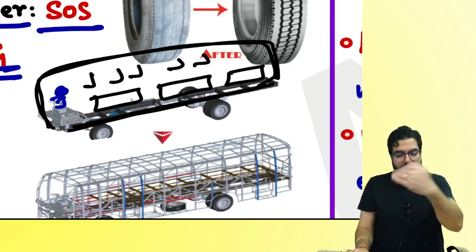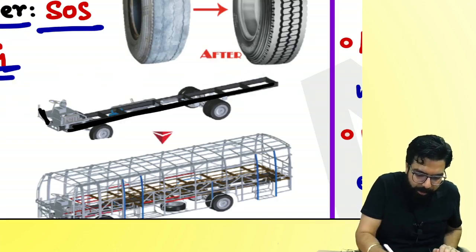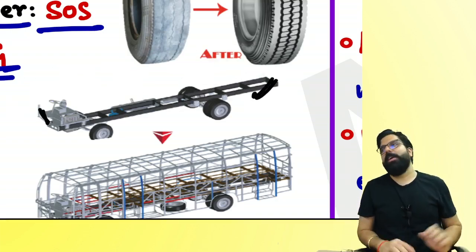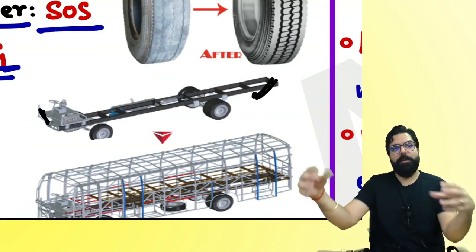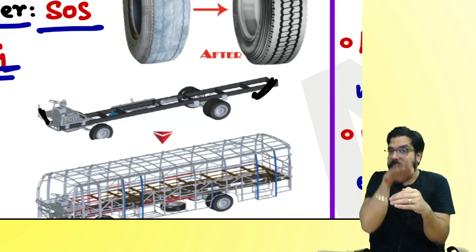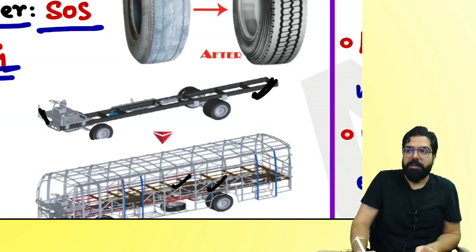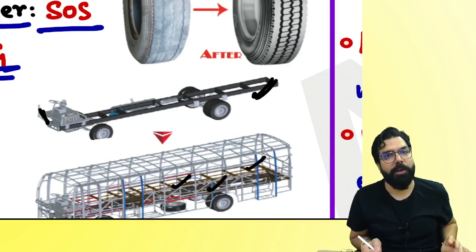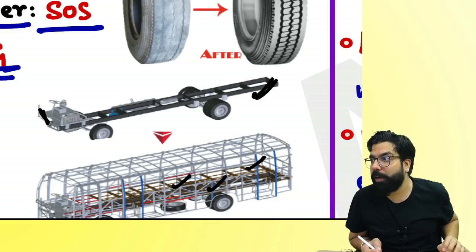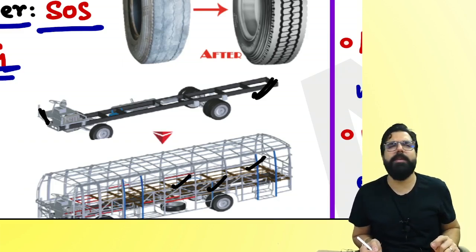My question over here, you came to me with the chassis, and you told me, sir, can you do the bus bodybuilding on the chassis which I am giving you? You gave your chassis, I did the bus bodybuilding. I used iron, steel, seats, leather, everything I used, and I did the bus bodybuilding for you. I did fabrication for you. Correct, everyone? My question, did I give you goods or did I give you service? Why service?